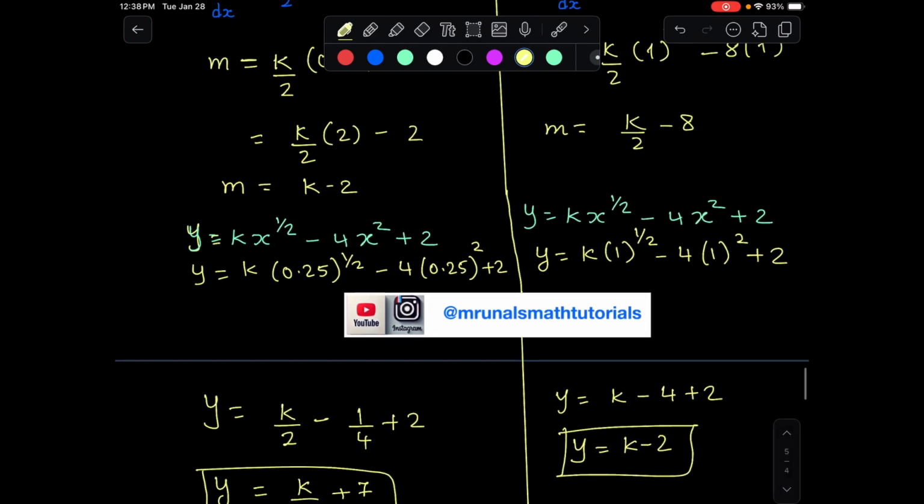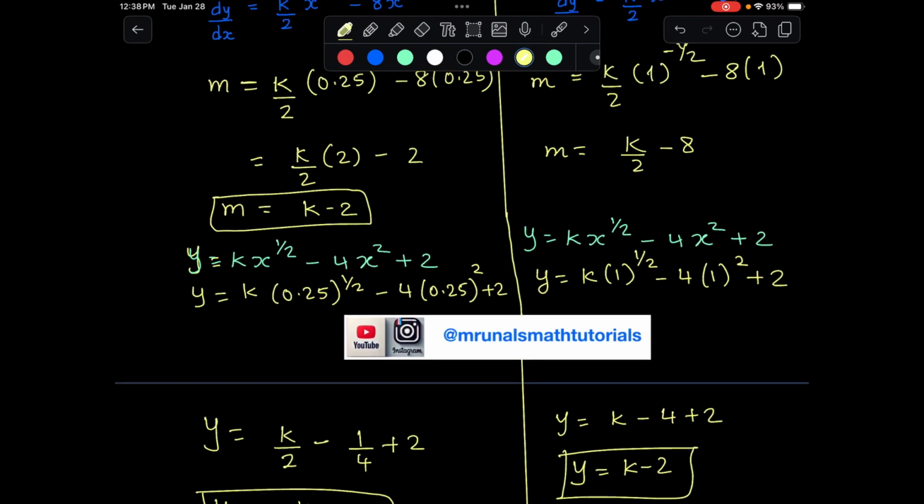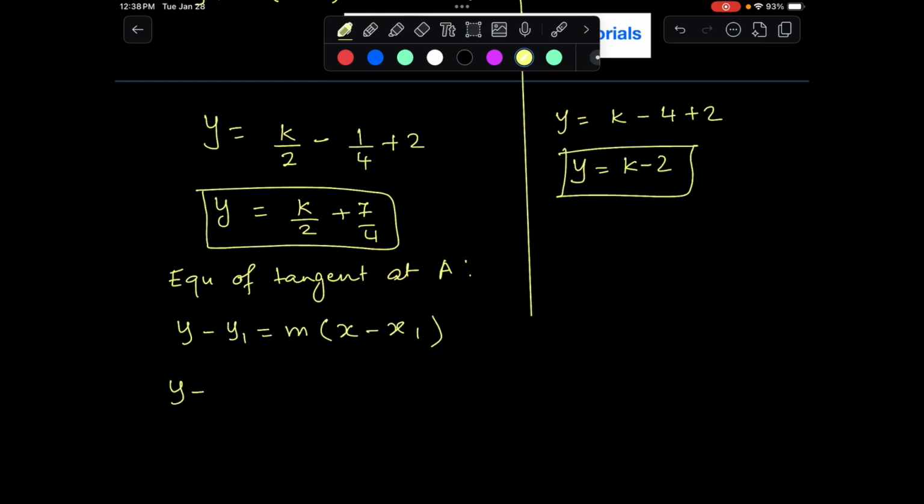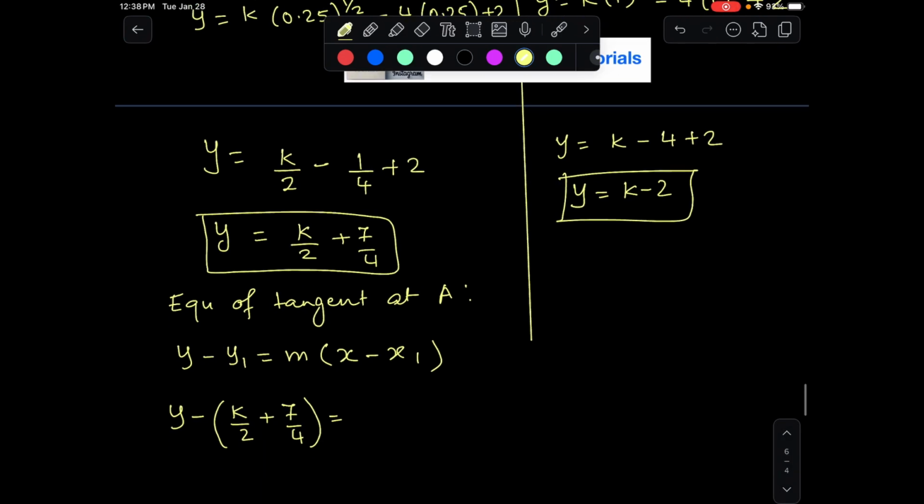So now we have x, y, and we also have the gradient, right? So let us write the equation of tangents. Equation of tangent at A would be y minus y1 equal to m into bracket x minus x1. Your y1 is this thing. Remember, there are two terms, so put a bracket in the front. Is equal to m, which is again k minus 2, times x minus 0.25.